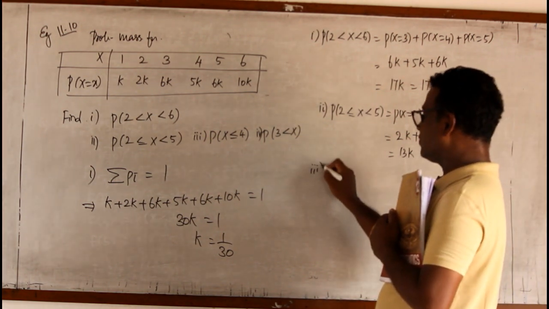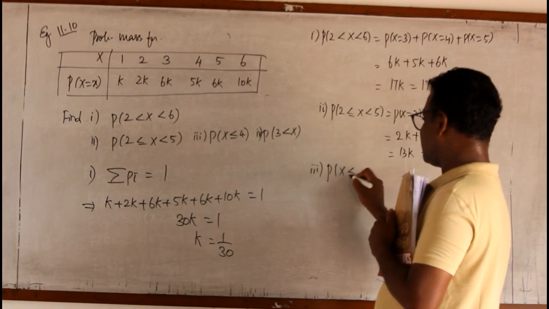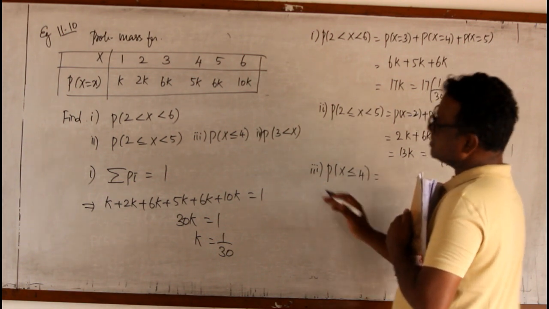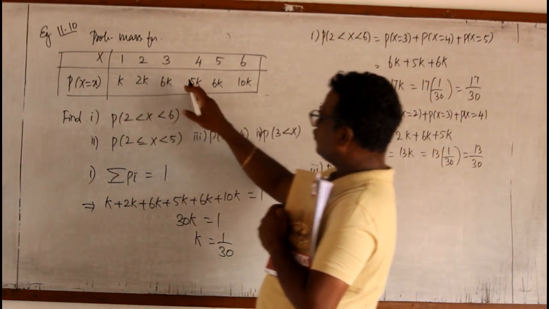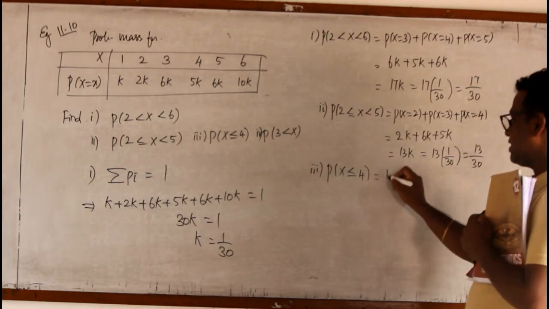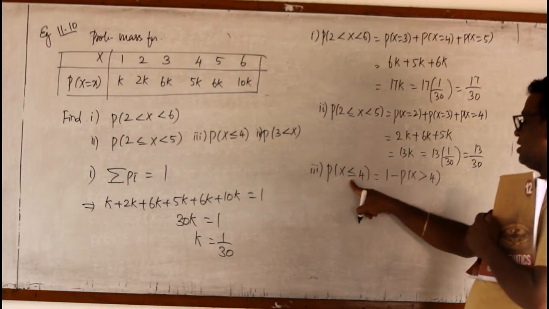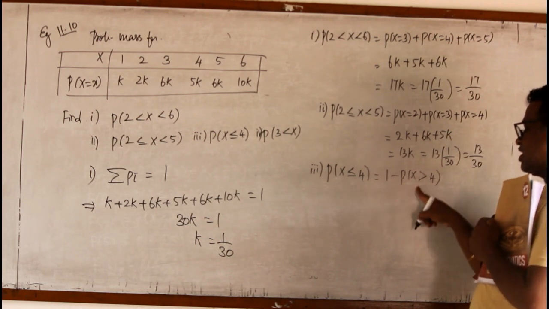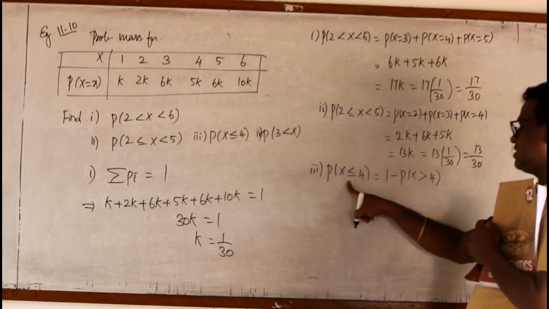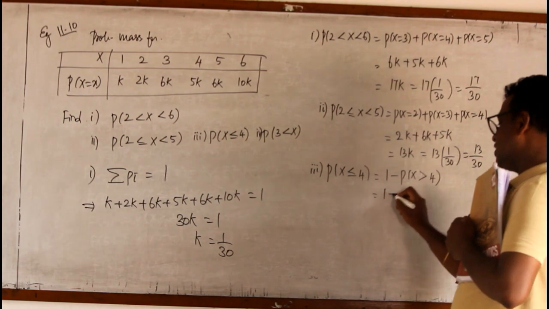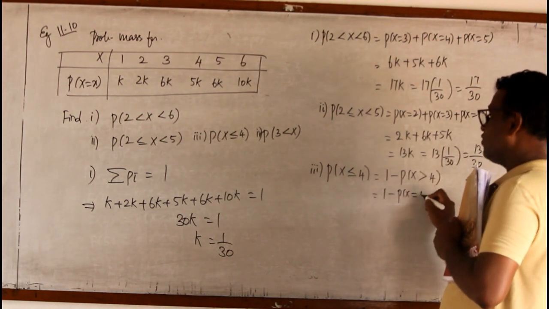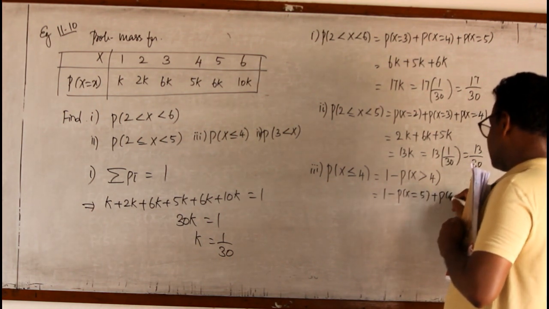Then the third one, P of X less than or equal to 4. Less than or equal to 4 means 1, 2, 3, 4. That is 4 things. Instead I shall write it as 1 minus P of X greater than 4. If the equal to sign comes, it won't come here. So the numbers greater than 4 are 5 and then 6.